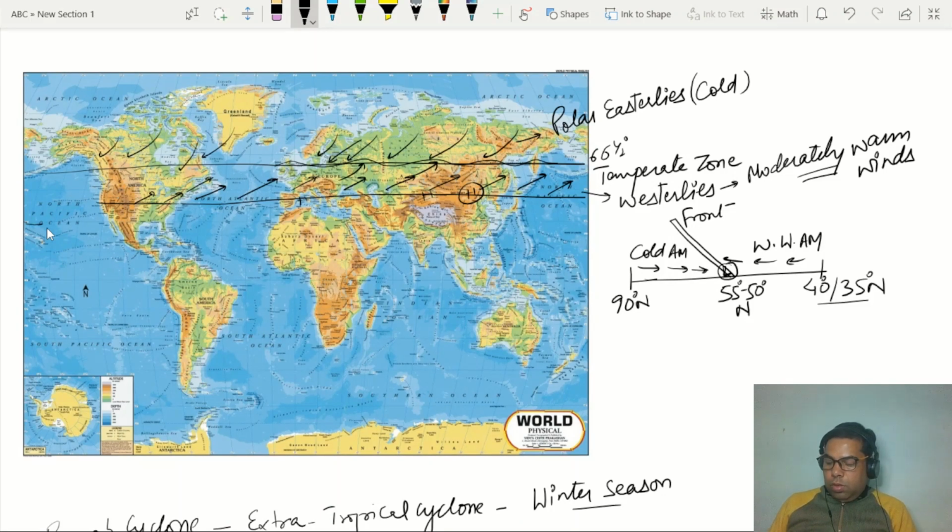In this zone where warm enters the areas of cold, how does this situation develop? Let me draw here on this side. So this warm is entering the areas of cold, and cold enters the areas of warm.